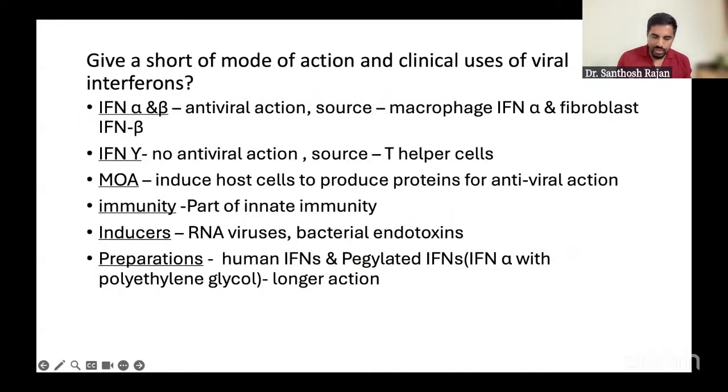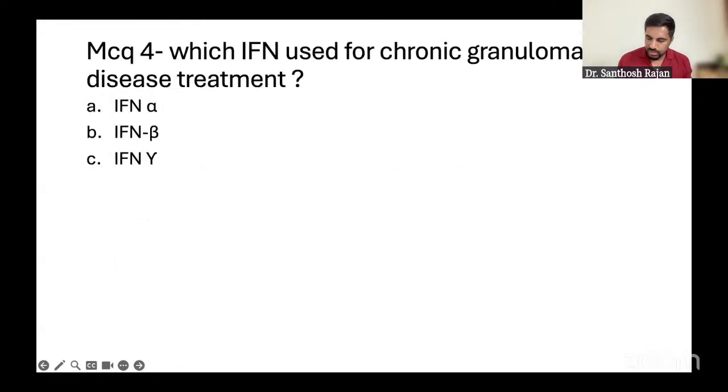So, next one. Everything is written here; you can go through this topic. All the things are mentioned very clearly. Interferon is used for chronic granulomatous disease, so G is a clue. Alpha, beta, gamma: G for granuloma, G for gamma. So interferon gamma is the one we're going to use.